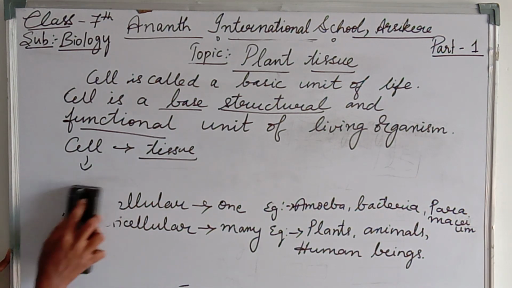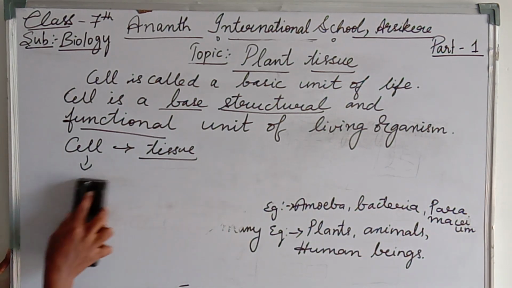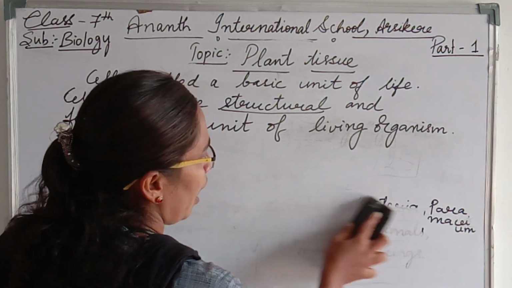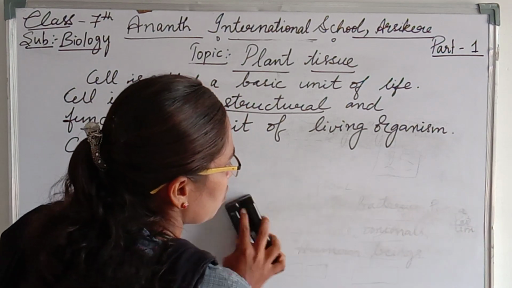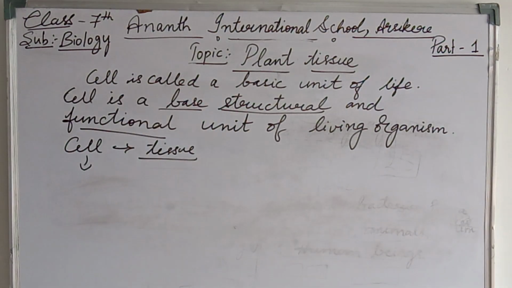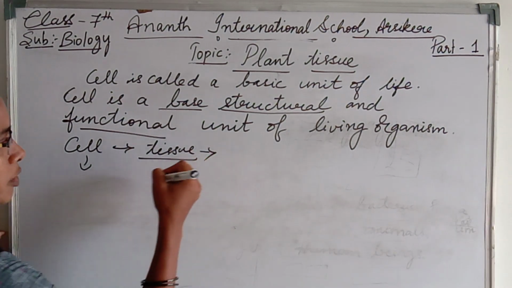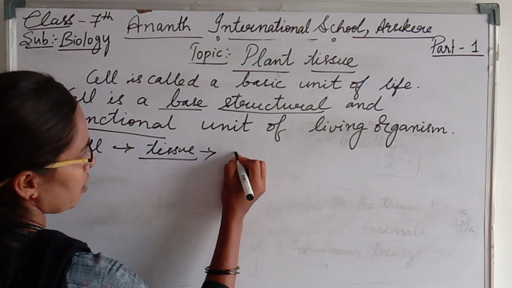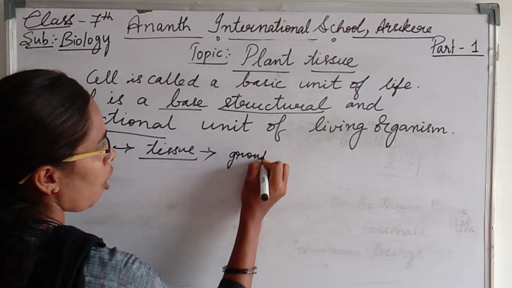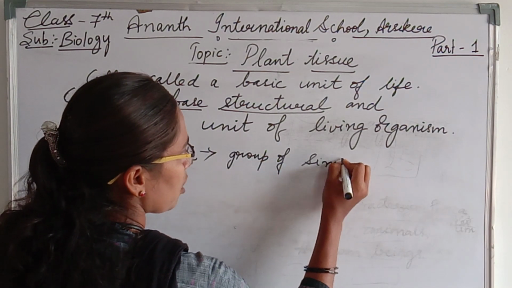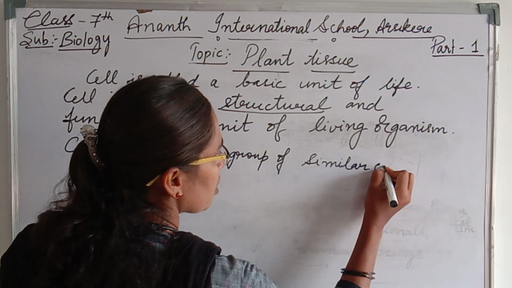What will be the relationship? As we all know, the cell is the basic unit of life. In the tissue, many cells will be present, a group of similar cells.